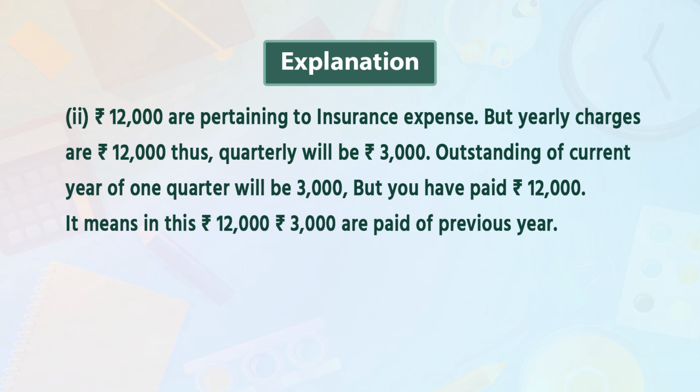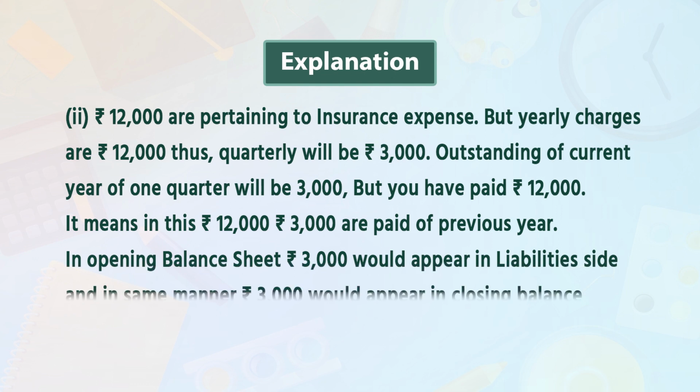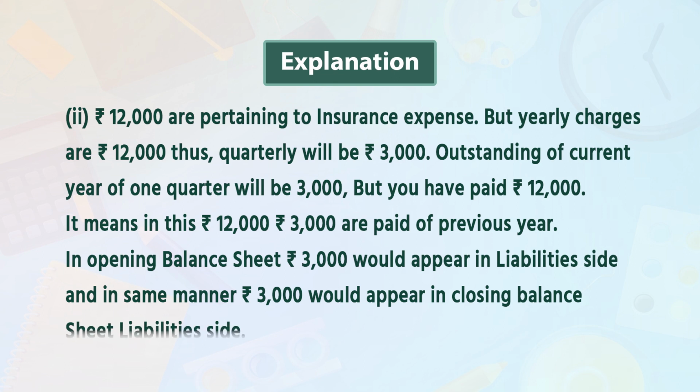But we have paid rupees 12,000. It means in this rupees 12,000, rupees 3,000 was paid for the previous year. In the opening balance sheet, rupees 3,000 would appear on the liability side, and in the same manner rupees 3,000 would appear in the closing balance sheet on the liability side.